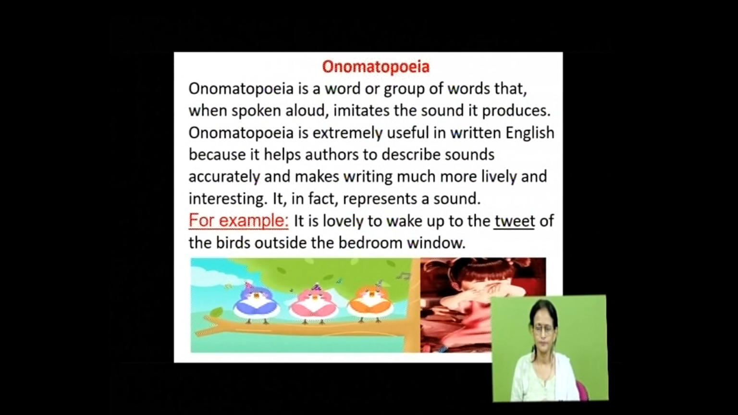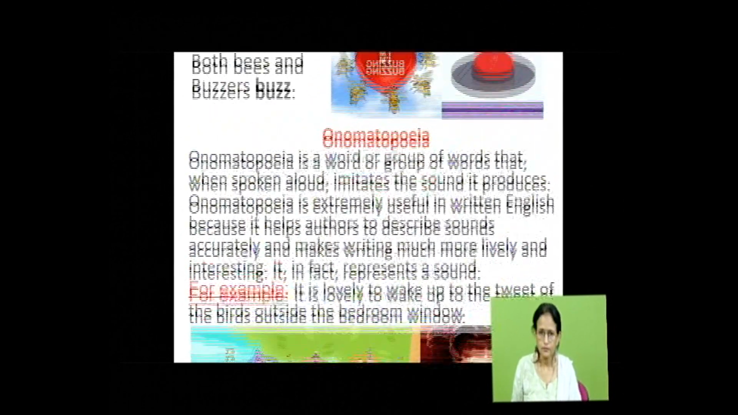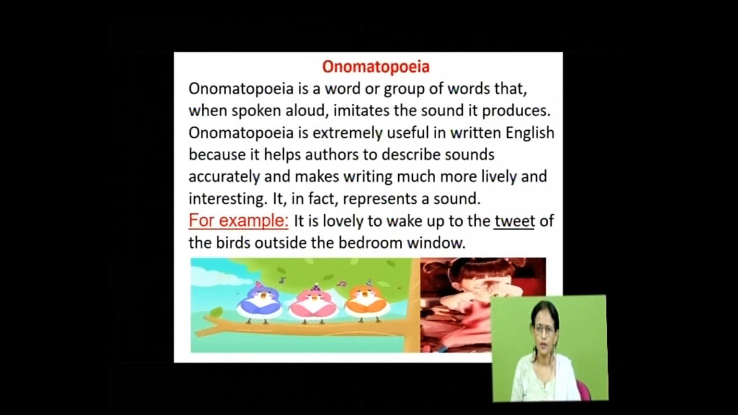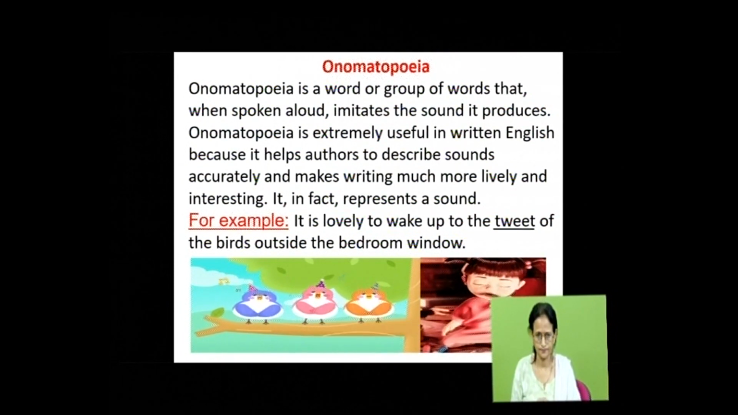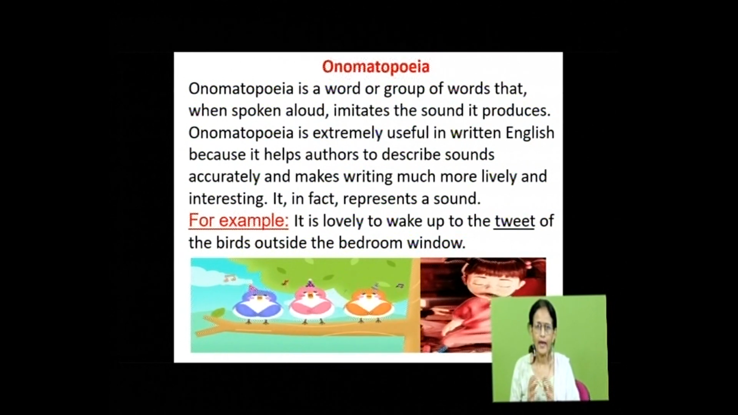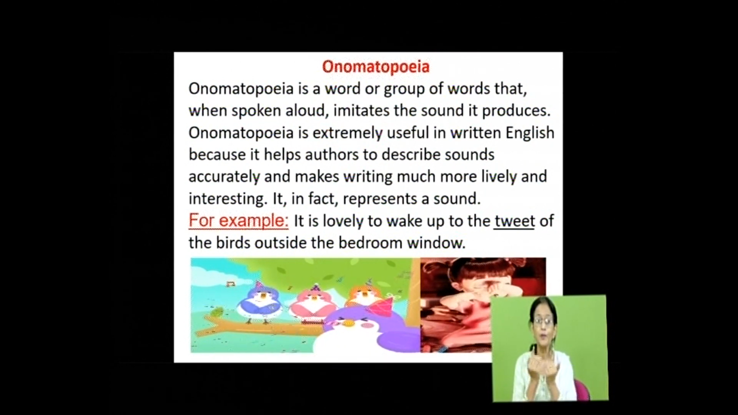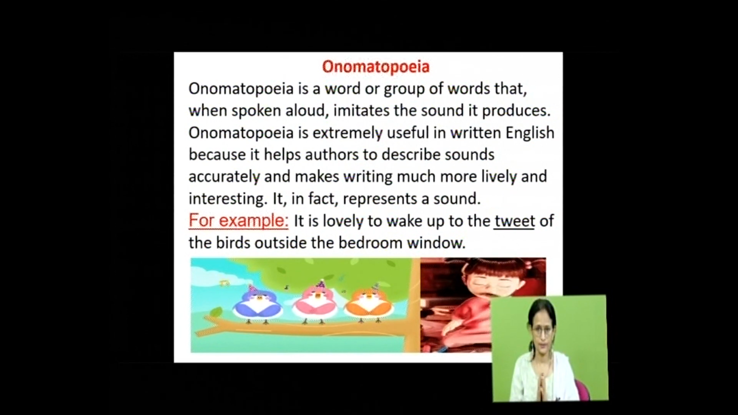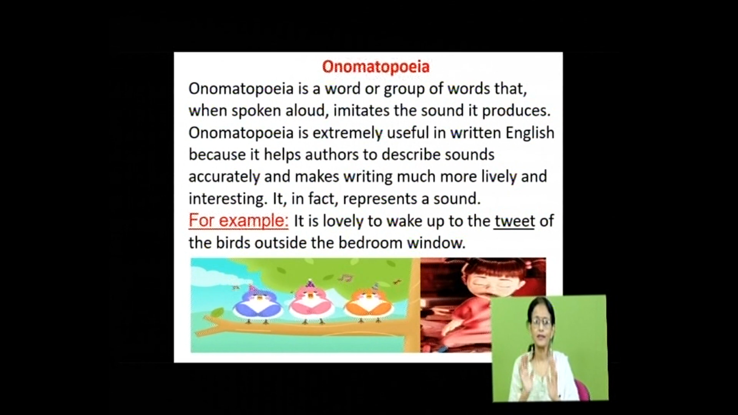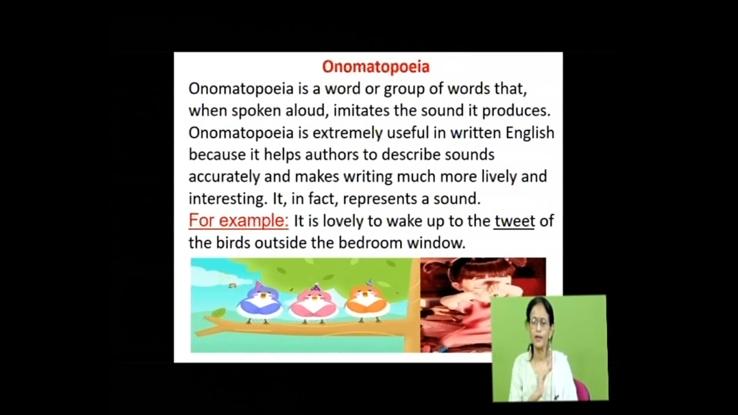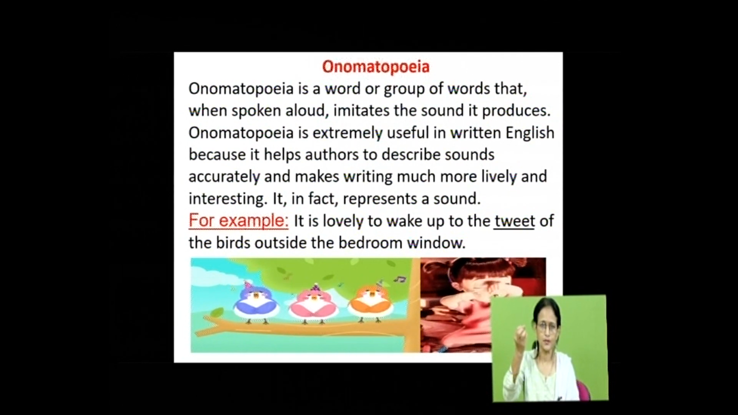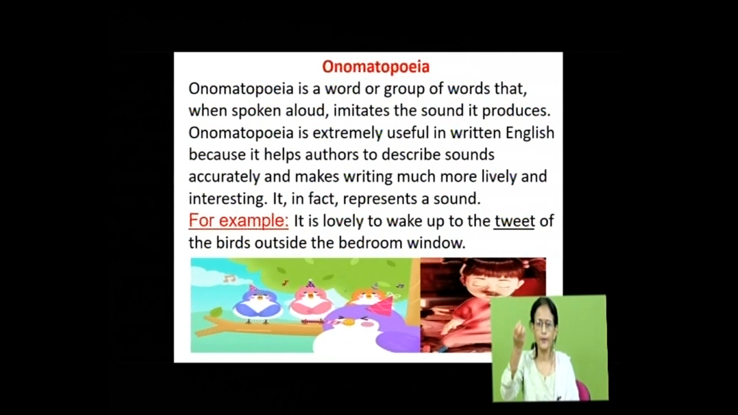Look at this. So, such figure of speech is known as onomatopoeia. Onomatopoeia is a word or group of words that when spoken aloud imitates the sound it produces. So, it helps authors to describe sounds accurately and makes writing much more lively and interesting. This figure of speech, onomatopoeia, represents a sound.